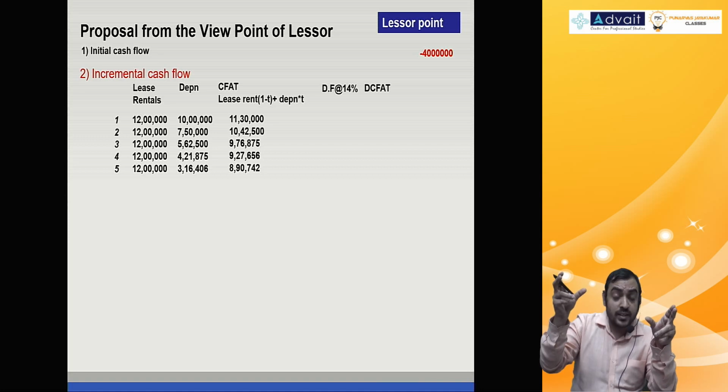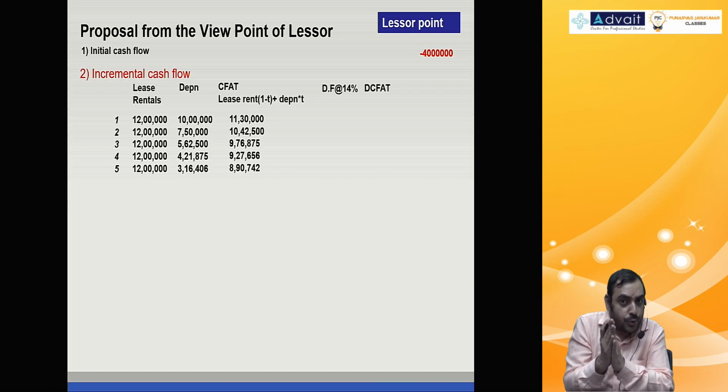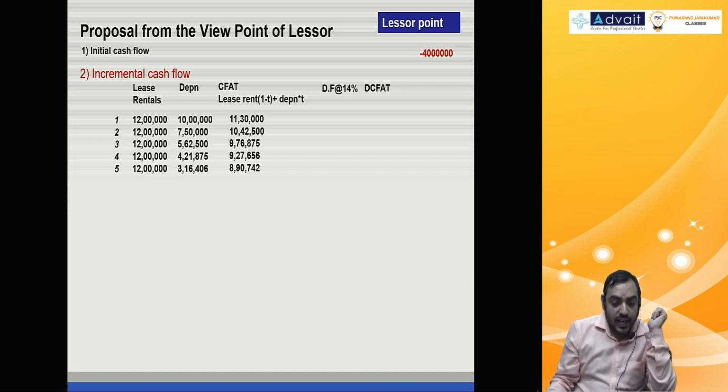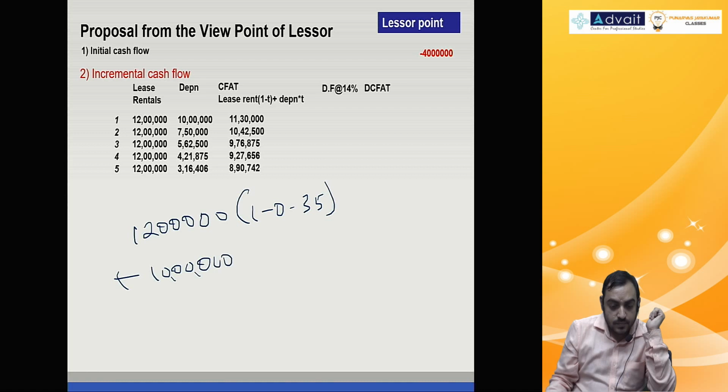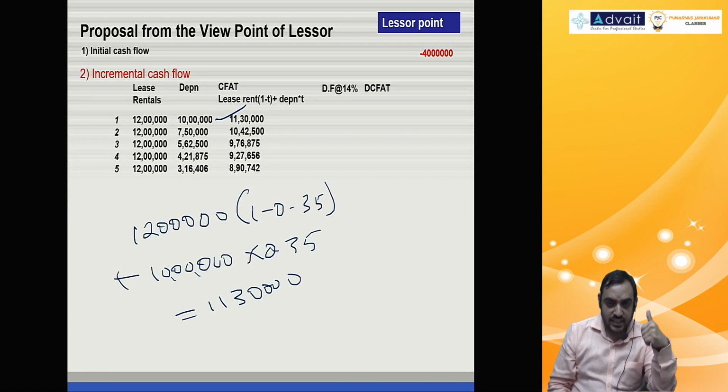EBDT into 1 minus t plus depreciation into t. Hope you remember it. So 12 lakh into 1 minus 0.35 plus 10 lakh into 0.35. That is how you get cash flow of 11 lakh 30,000. Fine? Like that for every year.